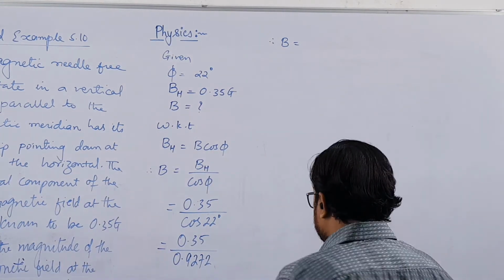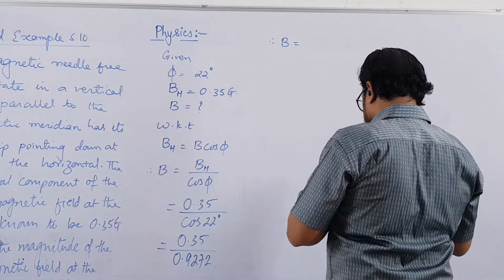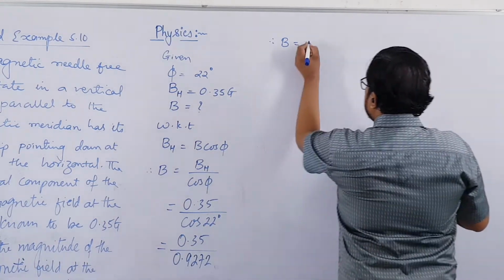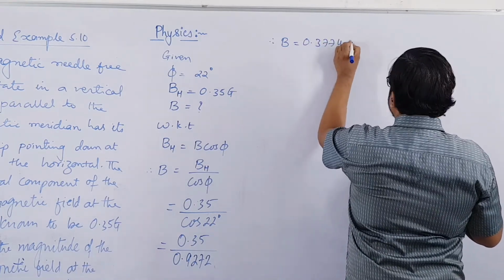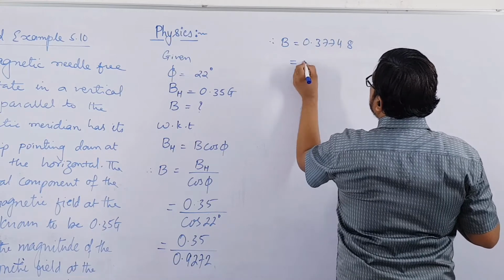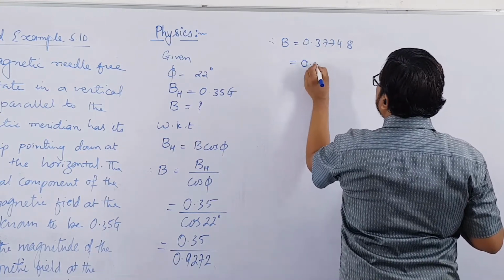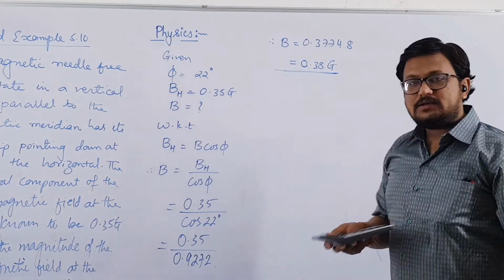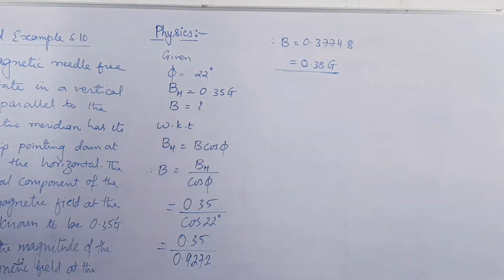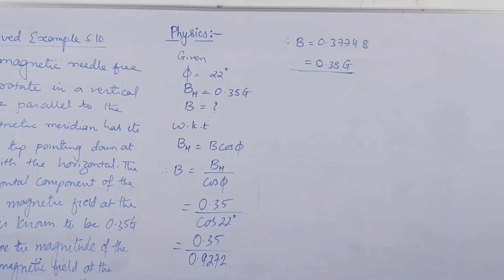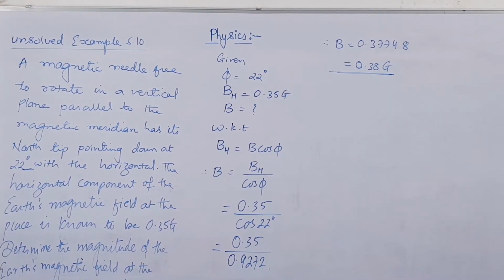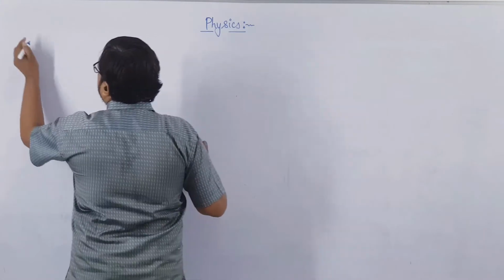So if we use a calculator, 0.35 divided by 0.9272 will be equal to 0.37748. Or you can write this as nearly 0.38 Gauss. So the value of magnetic field at that place will be 0.38 Gauss. Pause this, you can copy this. Next we are going to discuss unsolved example 5.11.